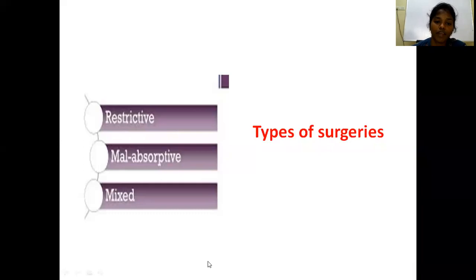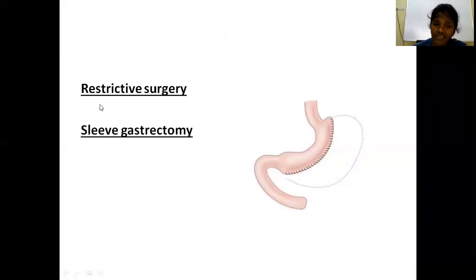The different types of bariatric surgeries are restrictive type, malabsorptive type, and mixed type. What is restrictive surgery? An example of restrictive bariatric surgery is sleeve gastrectomy. That is cutting a portion of the stomach.